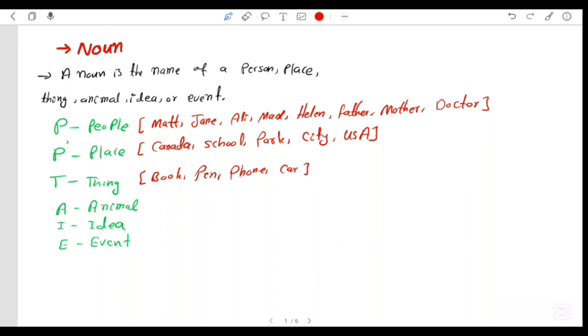All things are nouns. For animal, I can write like, let's say, dog, cat, elephant, tiger, rabbit, and the name of all animals are nouns.